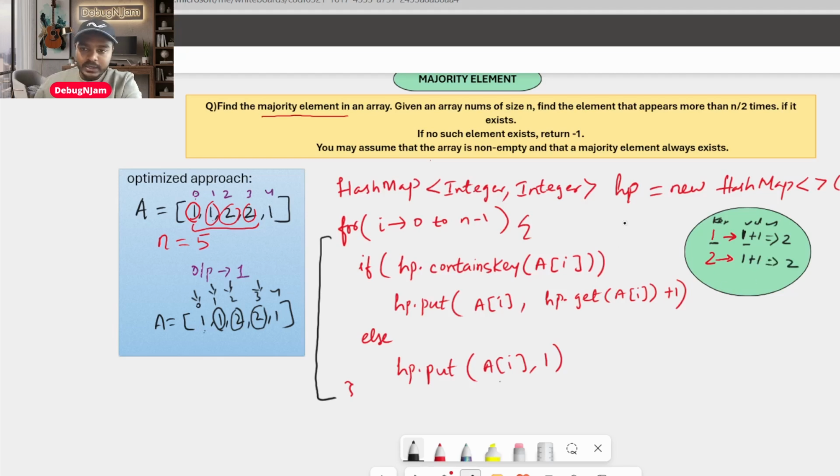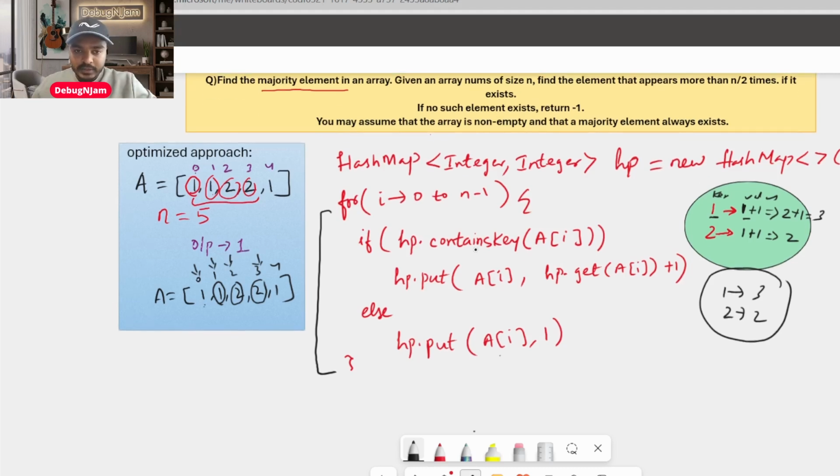Now it comes to 1. It will check, and for the existing key I will add one more 1, making it 3. So now it looks like 1 is occurring 3 times and 2 is occurring 2 times, isn't it? Now my hash map is ready. This is how you build a hash map. So this code I have written is to build a hash map, that's all. Okay, now you have to check for the majority element as well, right?